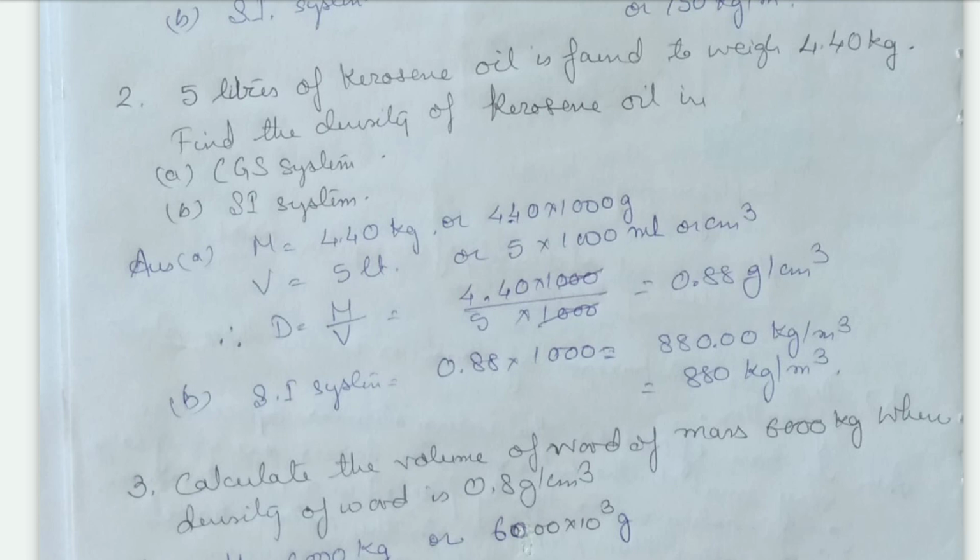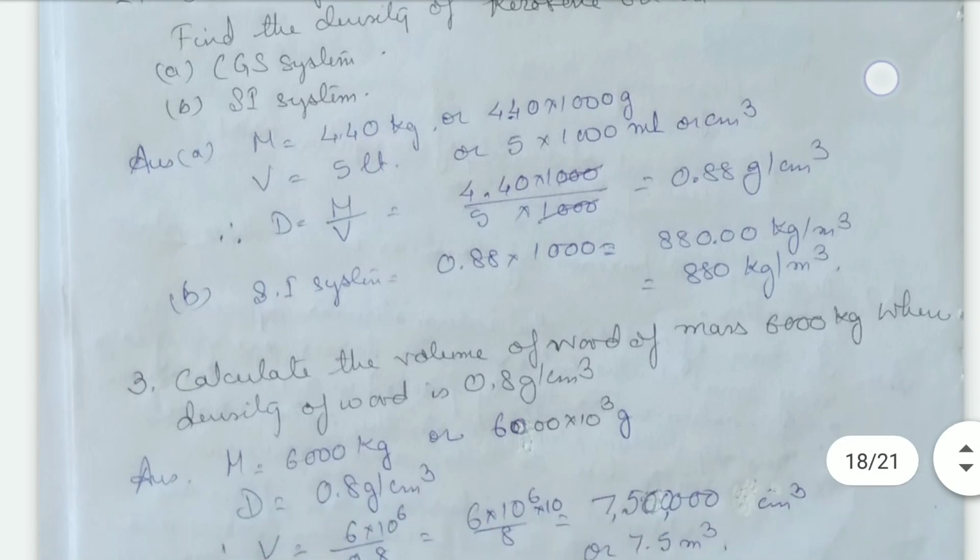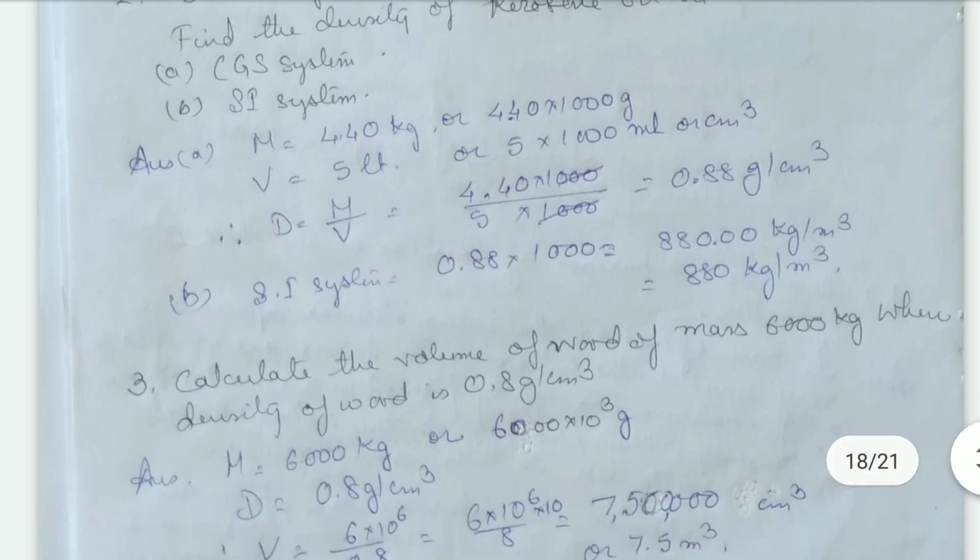So that gives 4.4 into 1000 divided by 5 into 1000, which gives 0.88 grams per centimeter cube in CGS system. Then for SI system we multiply it by 1000, that gives 880 kg per meter cube.